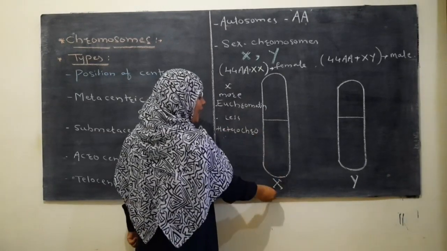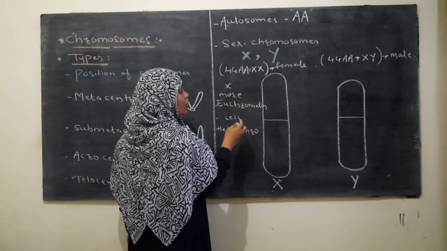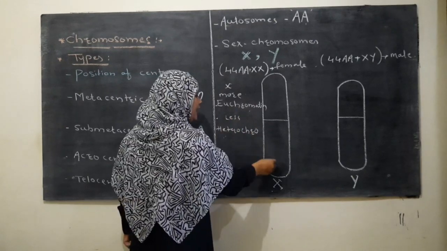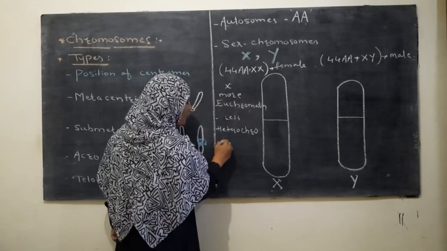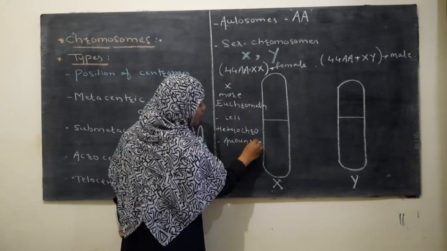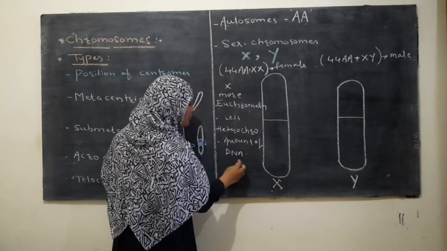So in case of X chromosome, euchromatin का amount कितना है? ज़्यादा है, तो यहाँ पर genes must be more. यहाँ पर in case of X chromosome the number of genes is more and the amount of DNA is also more.